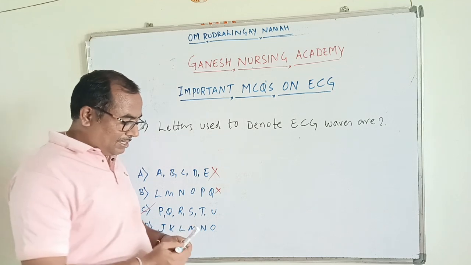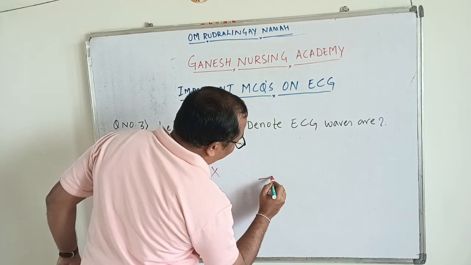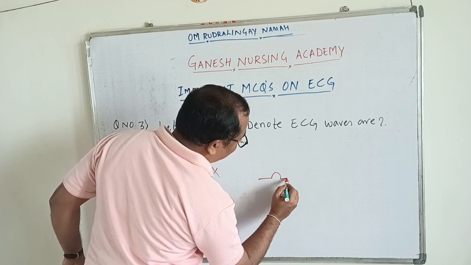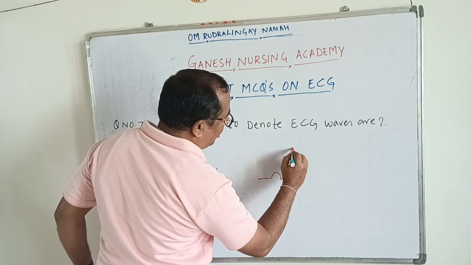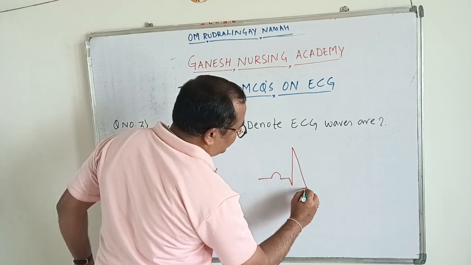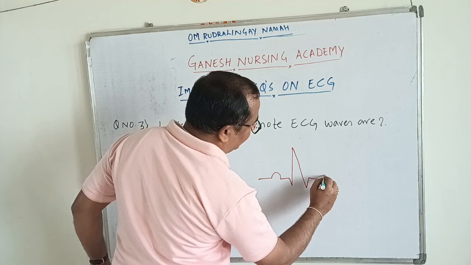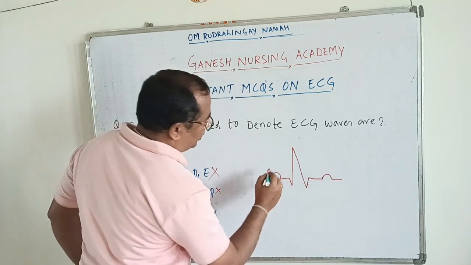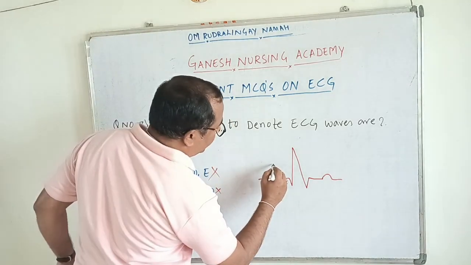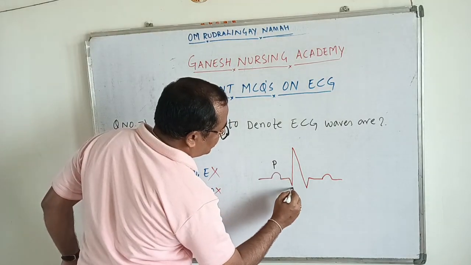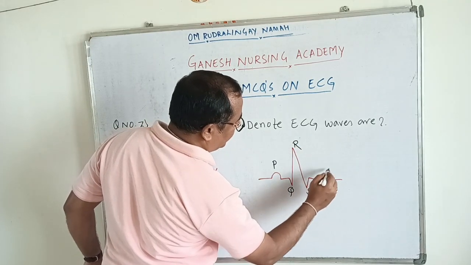So let's discuss. Let's draw a diagram. ECG is denoted by, first, the P wave, which is a positive deflection. Then the Q wave is a negative deflection. Again a positive deflection, the R wave. Then a negative deflection, the S wave. And then we have a T wave, a positive deflection. So this is what we denote in ECG: the P wave, Q wave, R wave, S wave, and T wave.